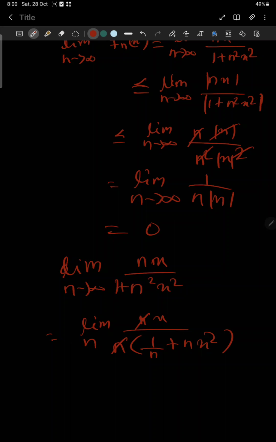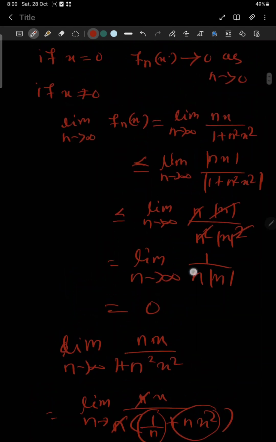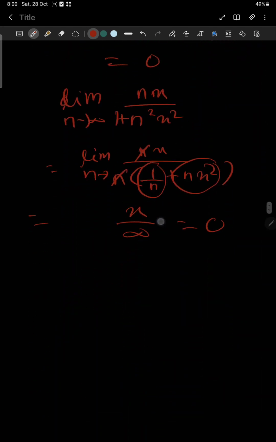The n gets cancelled, and the limit simply passes to the denominator, where one quantity gives 0 and the other gives infinity, and we will get something like x by infinity, which is equal to 0. So the pointwise limit of the sequence of functions fn of x as n tends to infinity is the 0 function, identically equal to 0.